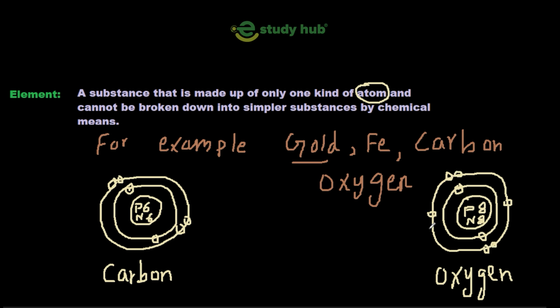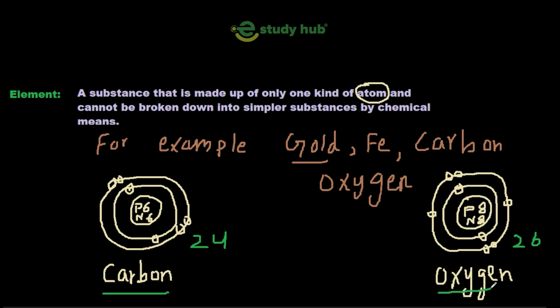So you can see here there are 8 electrons in oxygen, while there are 6 electrons in carbon. If we write the electronic configuration, we can write it this way: 2 in the first shell, 4 in the second shell for carbon. For oxygen, 2 in the first shell, 6 in the second shell. But the important thing is that carbon is made up of carbon atoms.